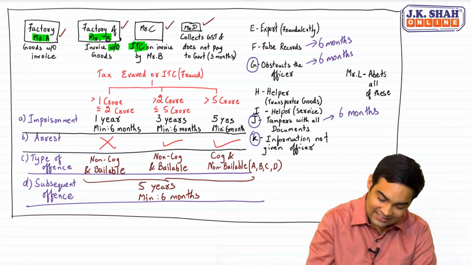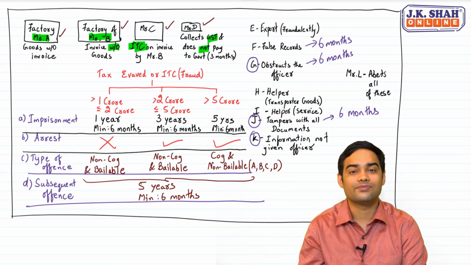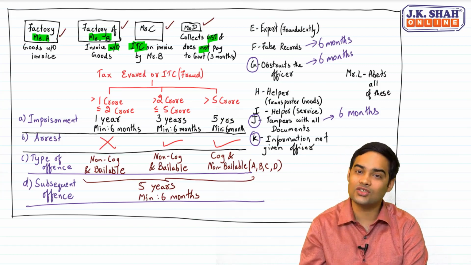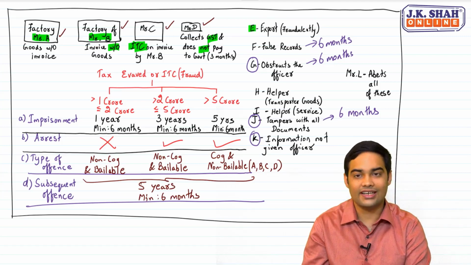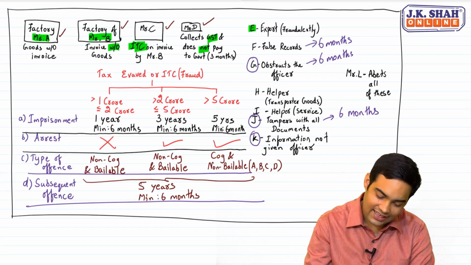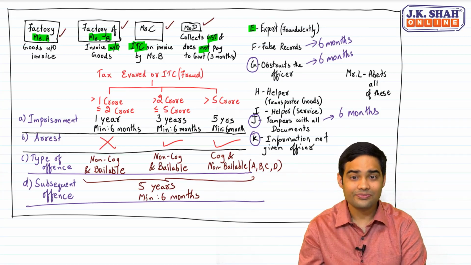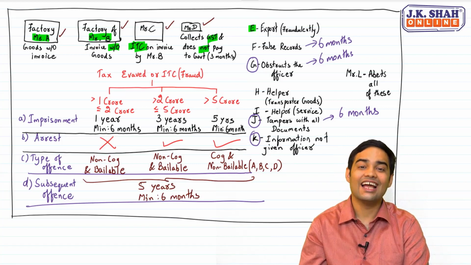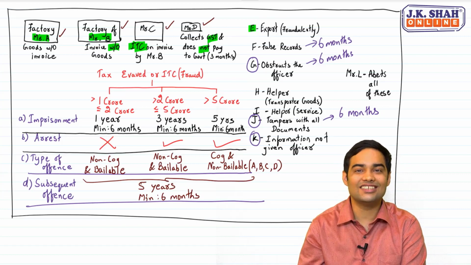Mr. D has collected GST but has not paid to government for 3 months. In such cases, he is also a fraudster. E does export fraudulently. F submits false records. G has obstructed the officer. H is a helper, that is transporter of goods. I is a helper, commission agent who helps all of these transactions happen.